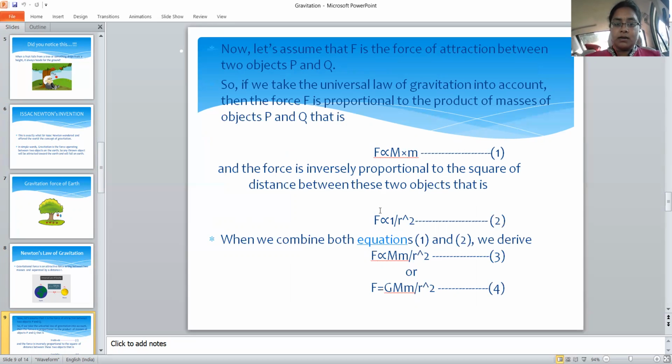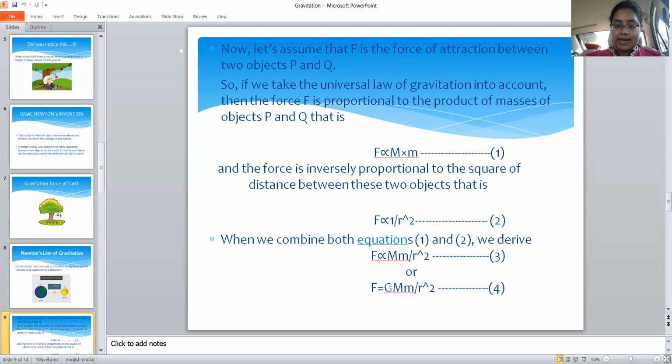And second, the force is inversely proportional to the square of the distance between these two objects. That is, force is inversely proportional to the square of the distance. Inversely proportional means that as the force increases, the distance decreases. This is taken as equation 2.